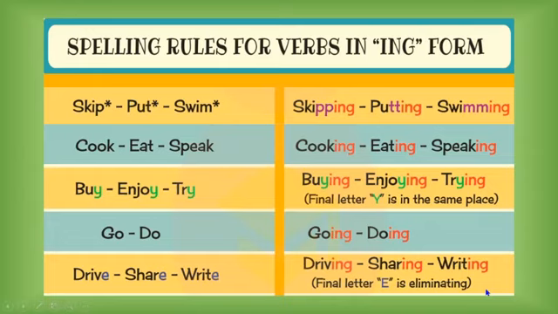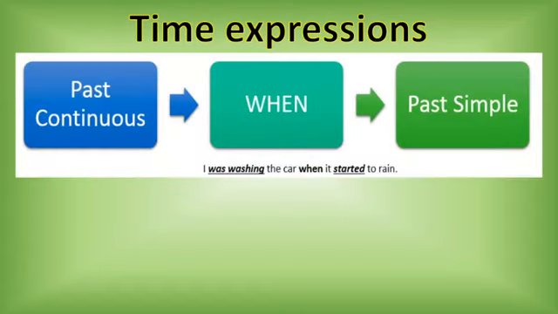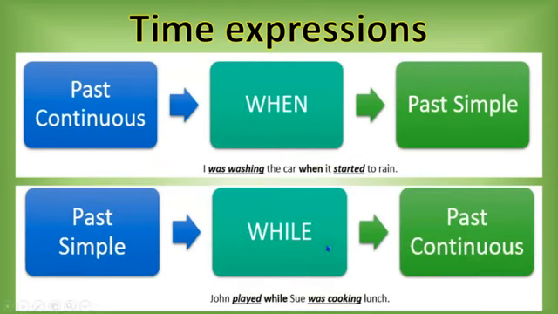Now, it's very important that you practice the time expressions. In past continuous we have two past expressions: when and while.